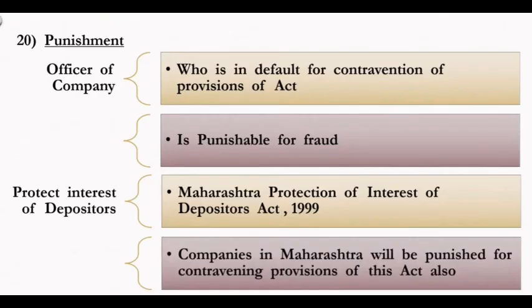Next and the last point is punishment. As per the Companies Act, an officer of the company who is in default for contravention of the provisions of the Act is punishable for fraud. That means if an officer is in default for contravention of the provisions of the Act, not following the provisions of the Act, it will be punishable in fraud cases.